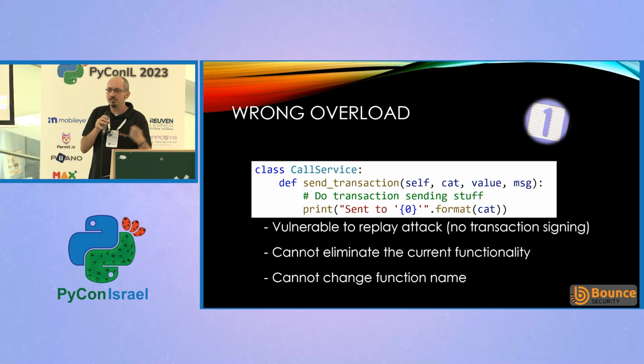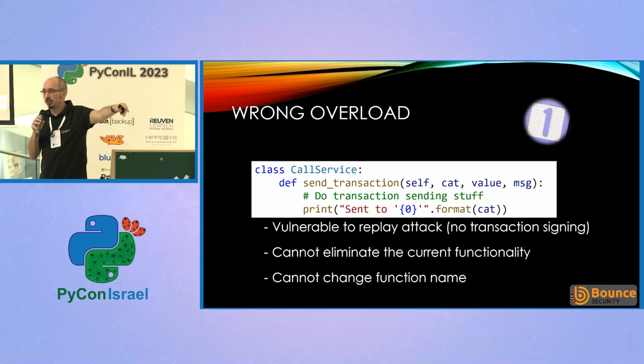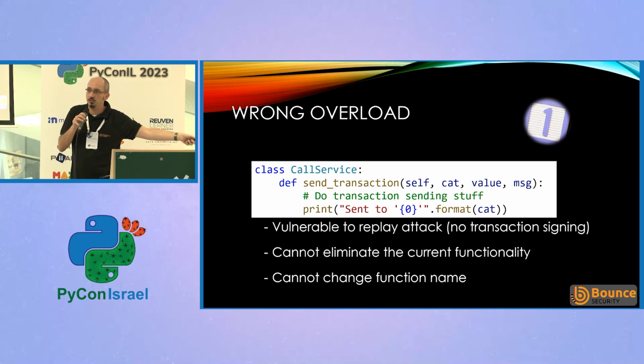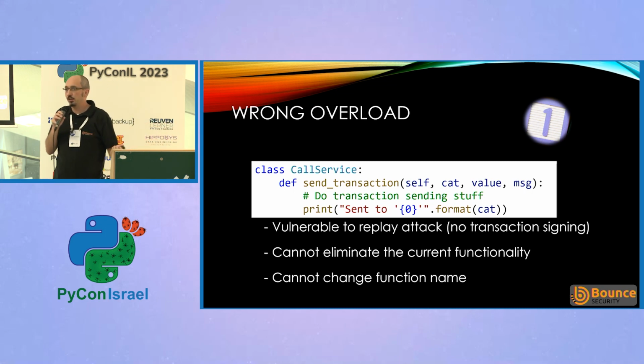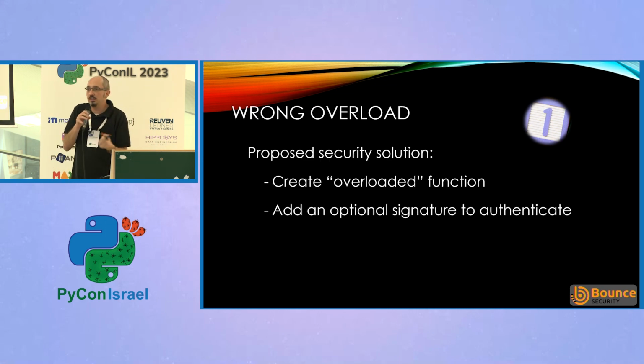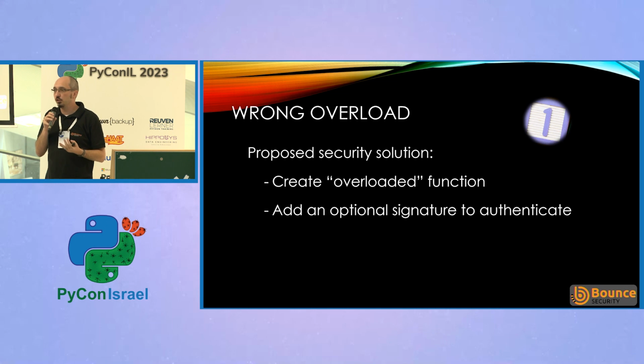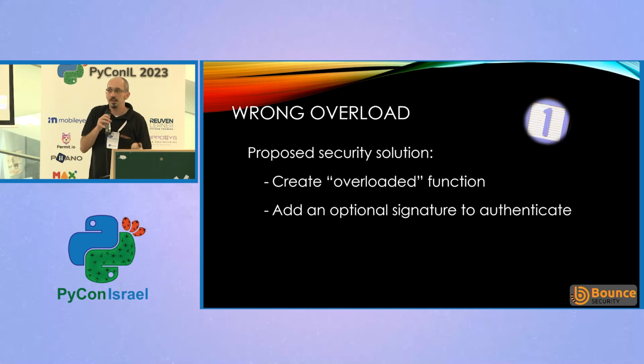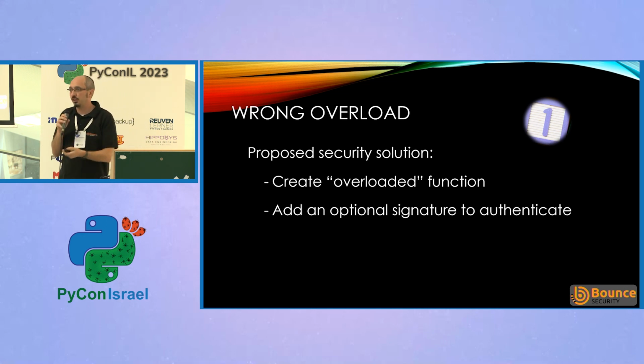The problem is we can't eliminate its functionality because we've already got clients using it. We don't want to break everyone's old versions of the application. We can't change the function name either, so we're a bit restricted in how we can fix this. So our proposed solution to make life easier is to create a new version of this function. It's not strictly speaking overloaded, but something like overloading for the function. And we're going to add this signature that verifies whether this transaction happened or not.